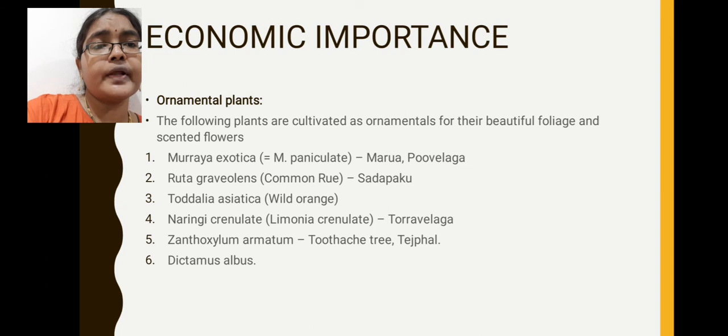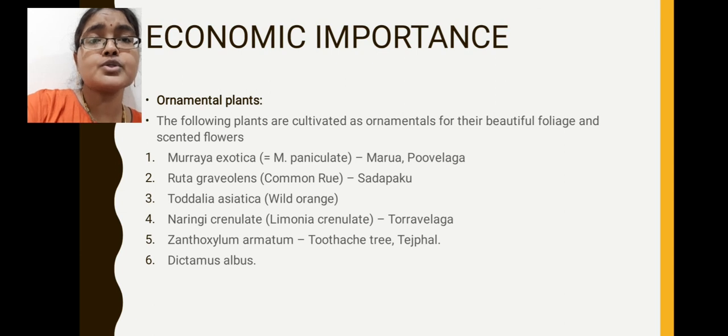Common name of this is Puvelaga. Next, Ruta graveolens, commonly called Sadapaku. Next plant is Toddalia asiatica, common name wild orange. Naringi crenulata is commonly called Torravelaga. Zanthoxylum armatum is commonly called Tazeful. These are some of the important ornamental plants which belong to the family Rutaceae.